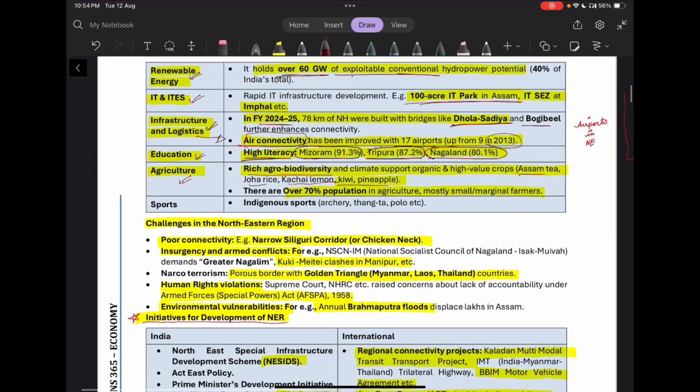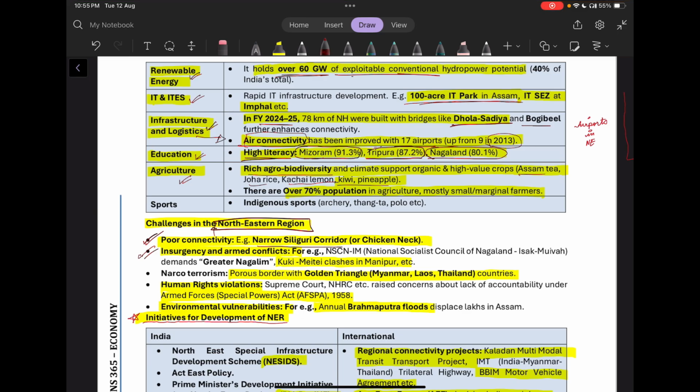So the challenges in the northeastern region. First is the Chicken Neck Corridor or the Siliguri Corridor. Because of it, we have poor connectivity to the mainstream. Then there are issues of insurgency and armed conflicts. Naxalism is there. We have Kuki-Meitei clashes in Manipur. We had them recently in 2023.